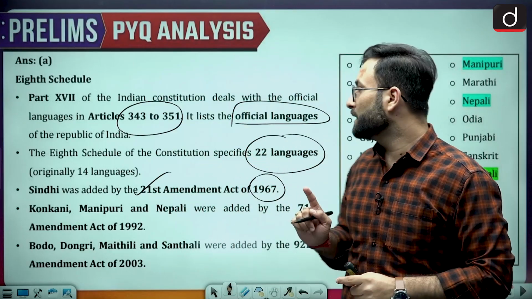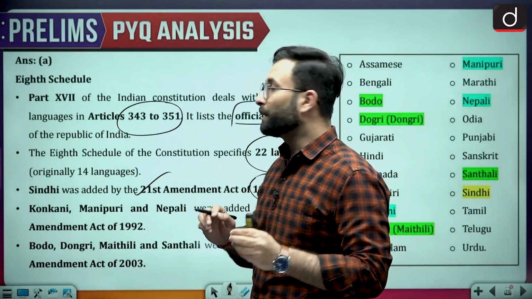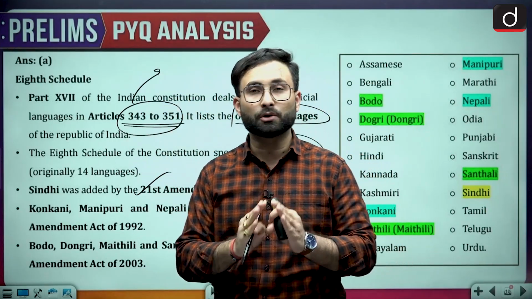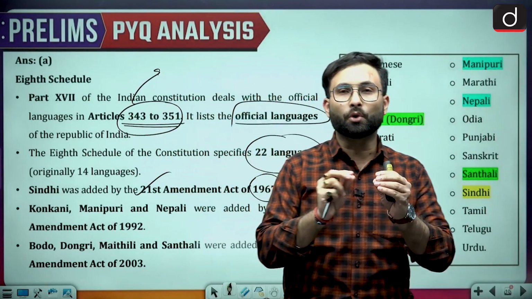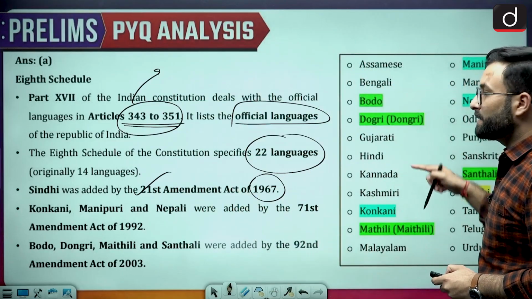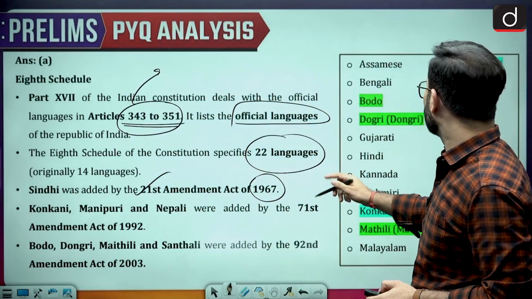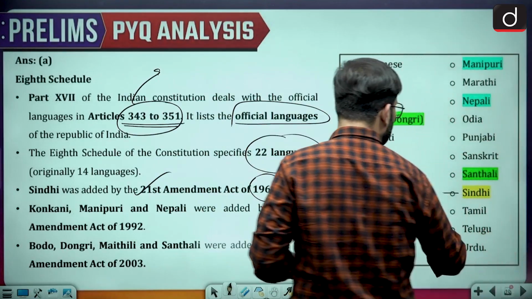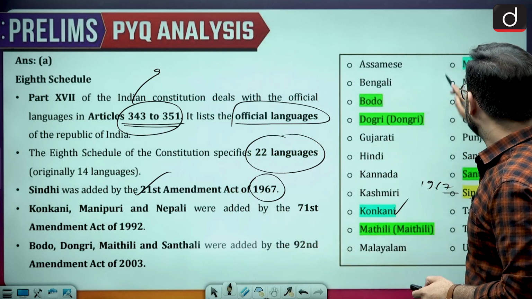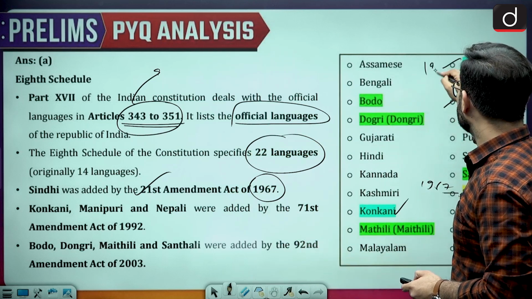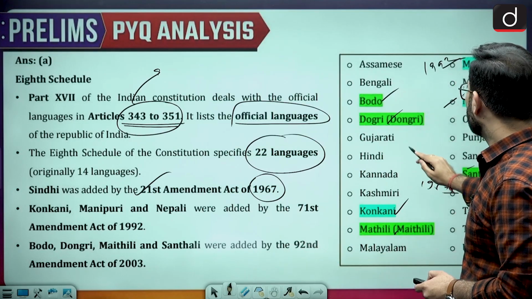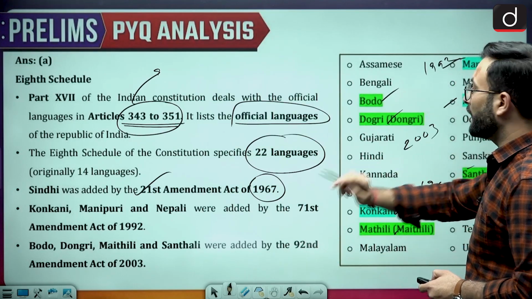One homework would be there for you if you really want to prepare for this examination. These articles, you should go through them once. Okay, I'm not telling you to remember them, I'm telling you to go through them. The highlighted parts are the ones which have been added later. If you can see over here, Sindhi was added in 1967. Then Konkani, Manipuri and Nepali were added in 1992. And Bodo, Dogri, Maithili and Santhali were added in 2003. Okay, I hope that is clear.